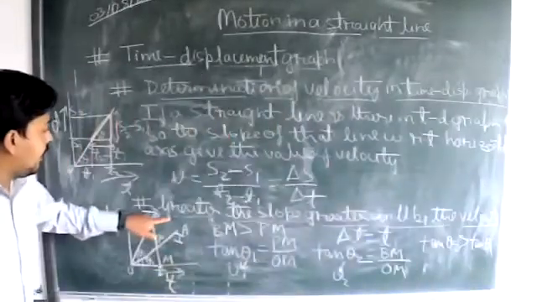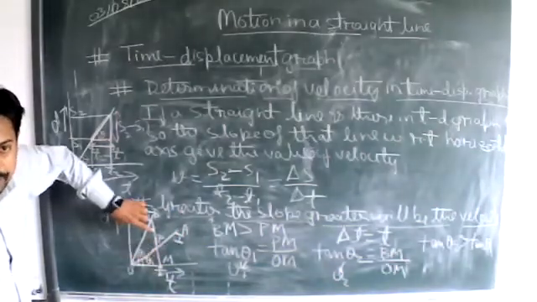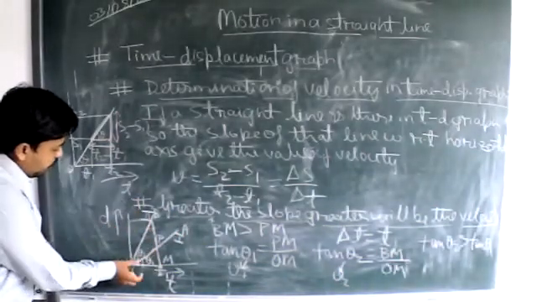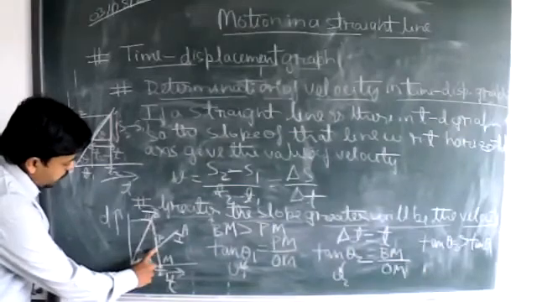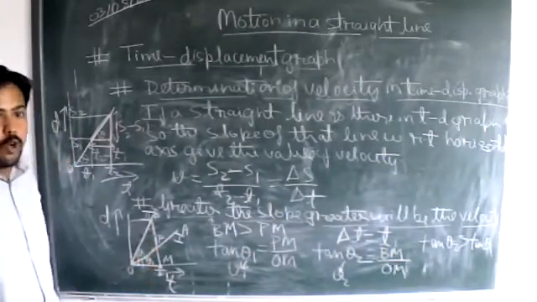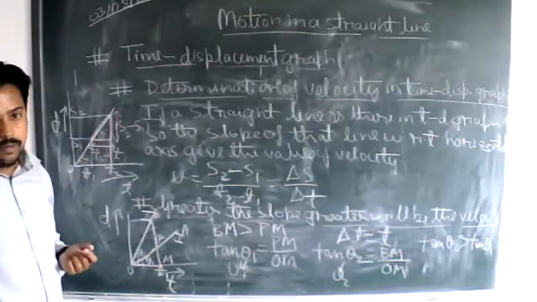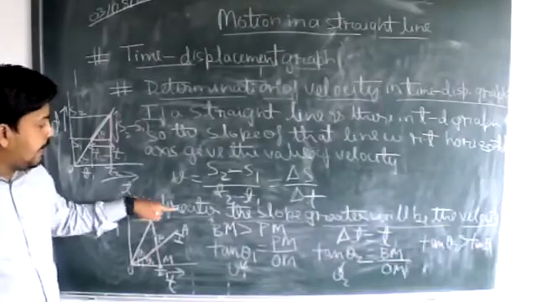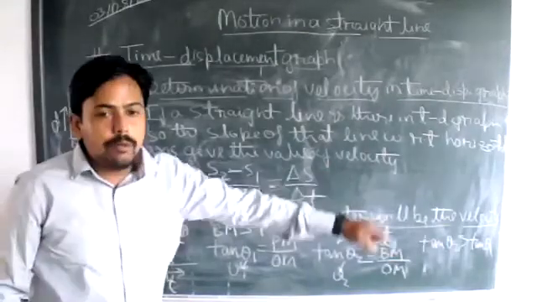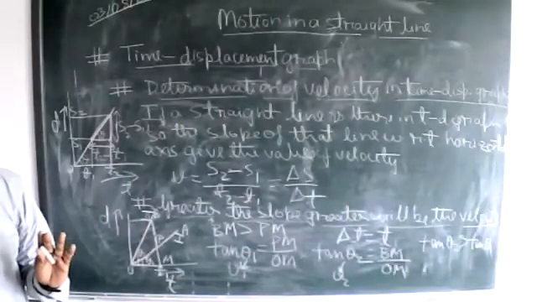That means greater the slope, because I fixed the time interval for both the bodies. For the first body the slope is less, and for the second body the slope is more, corresponding to this fixed time interval. That's why I wrote here that greater the slope, greater will be the velocity. I hope that till here it is clear.